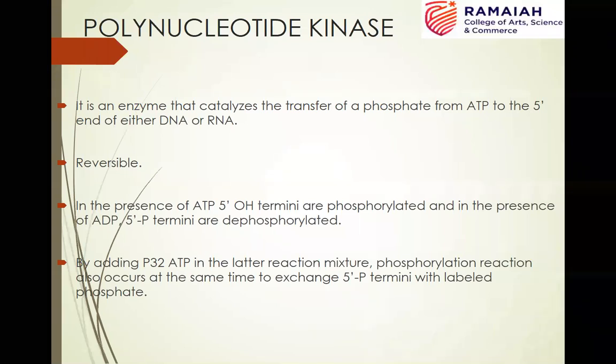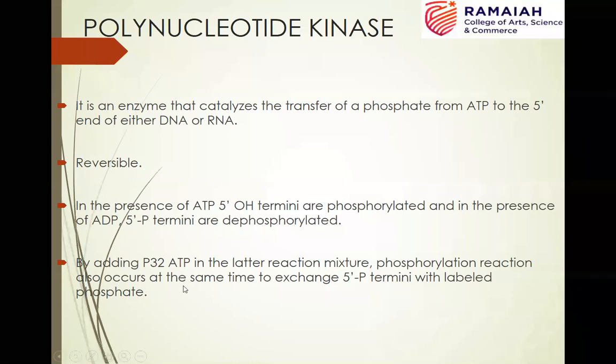As you all know, polynucleotide kinase, in the presence of ATP or ADP, adds or removes a phosphate group from the 5' end, and it is reversible in its action. In the presence of ATP, it adds, or phosphorylates, the 5' terminus, but in the presence of ADP, it removes the phosphate group from the 5' terminus.